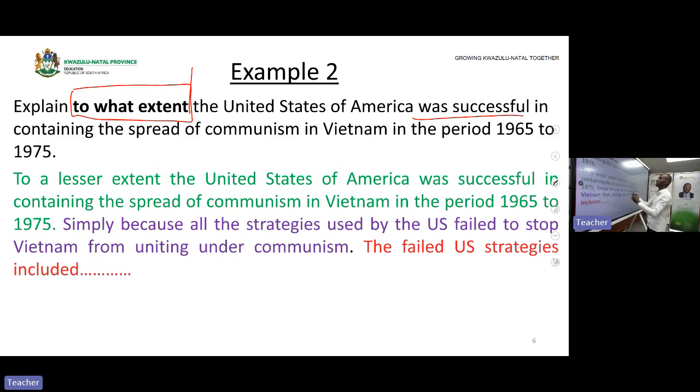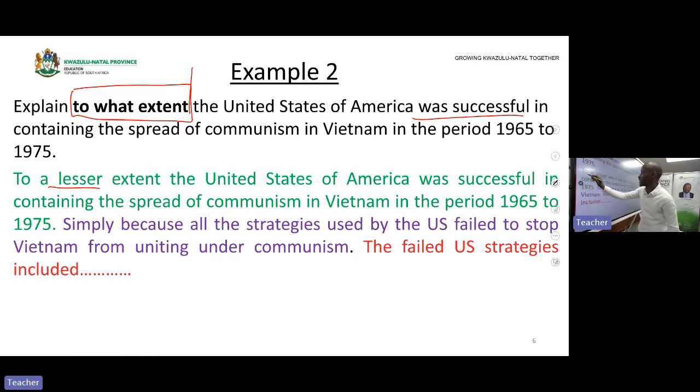Now, it's in the question. It's "to what extent." I said "to what extent" is looking at the magnitude of the impacts. Was it successful? No, it was not successful much. How was it successful? Only a little, to a lesser extent. Now we said you start by taking a stance, either to a greater extent or to a lesser extent.